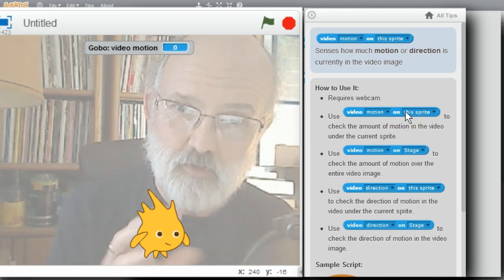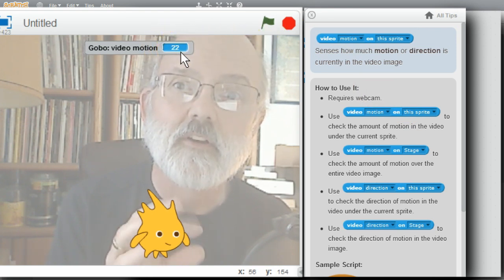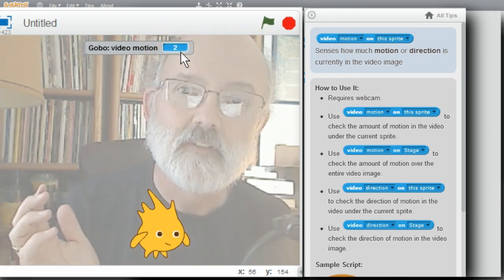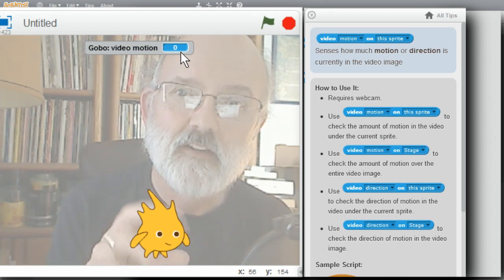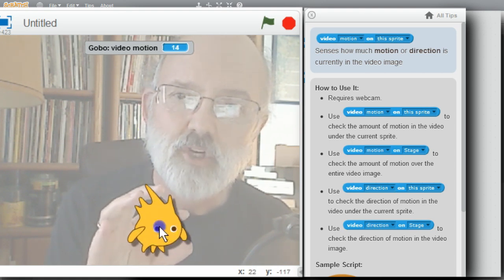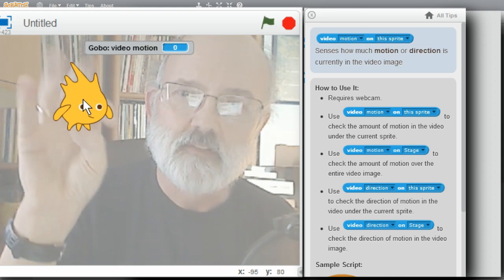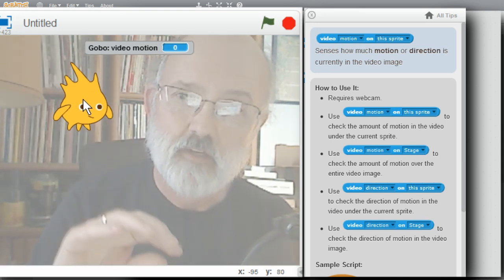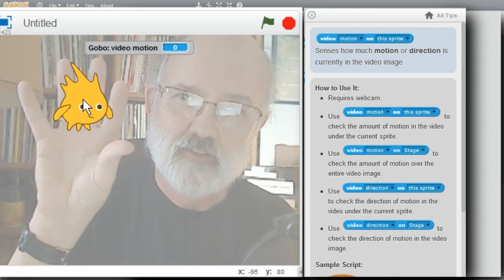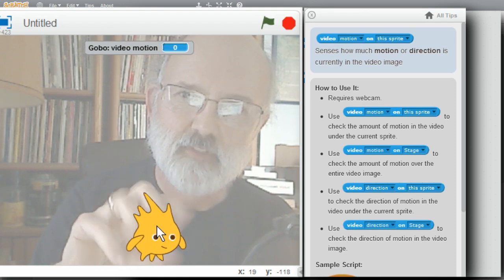I'll move behind the sprite. You can see the numbers are changing a lot. Getting pretty large too. Stop. Numbers are small. Move some more. A lot of motion. If I move gobo up here, you can see there isn't quite as much motion. I find that simpler backgrounds do better than more complicated backgrounds. Move it back. Easier to see the movement.